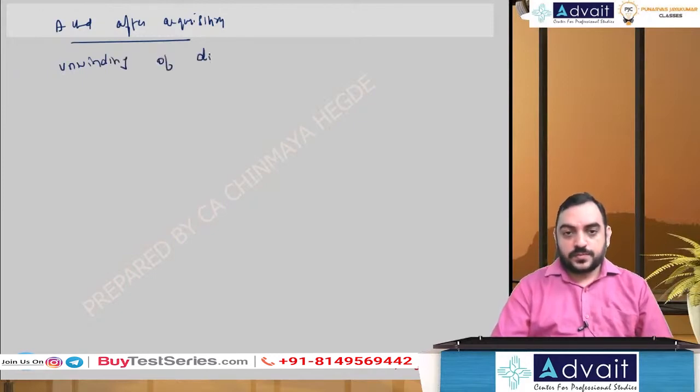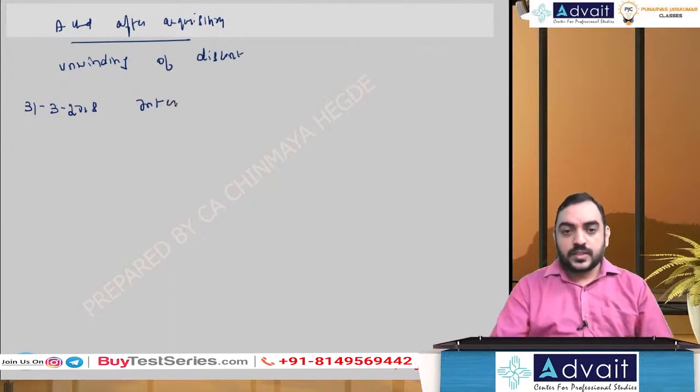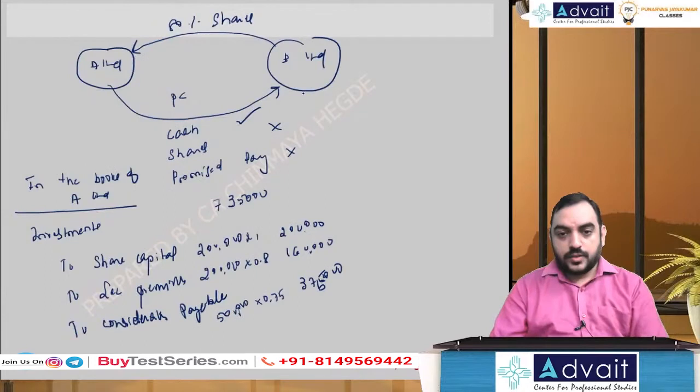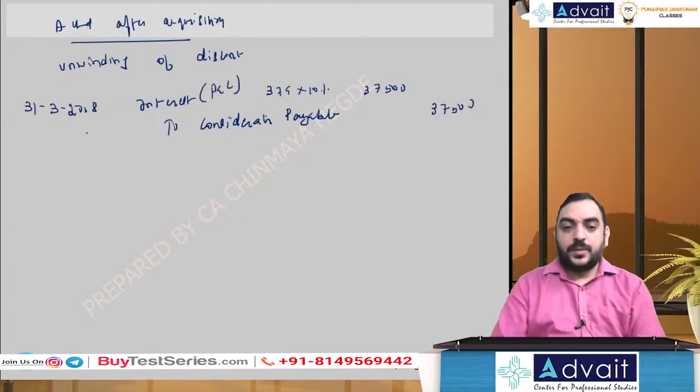Unwinding of discount. They should charge interest to consideration payable. On 31st March 2018, in the exam you don't have to show journal entries. I'm showing you for your reference, so you understand. Interest account debit to consideration payable. We have recognized the 375. Interest is 10%. That means 37,500. And interest goes to the holding company's P&L.